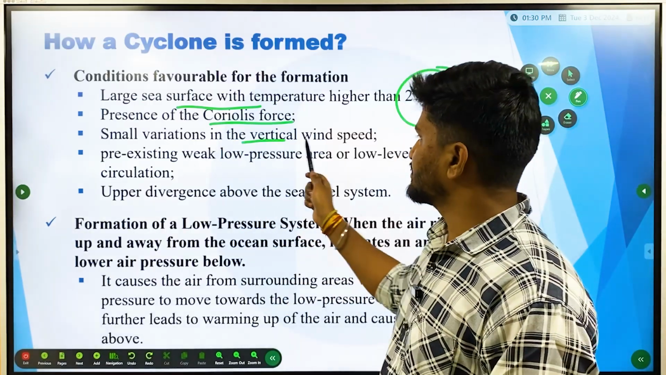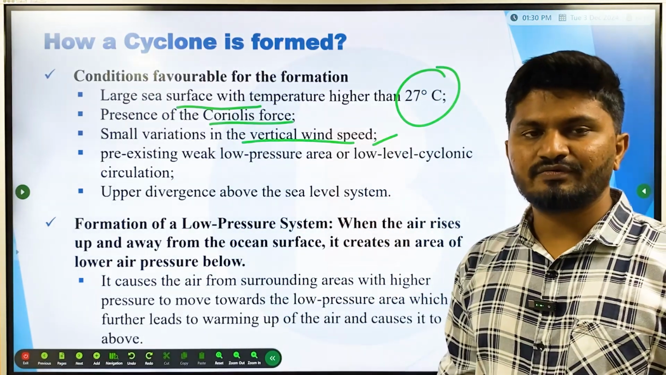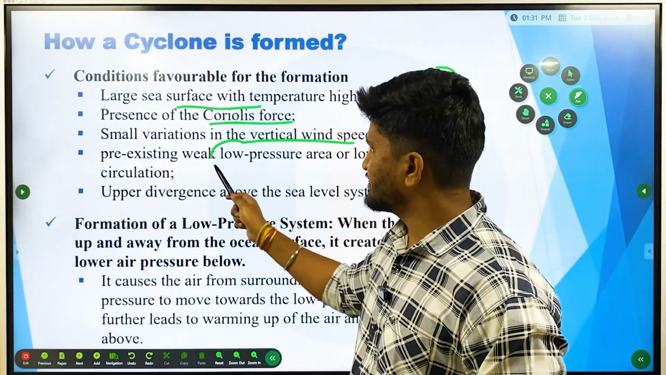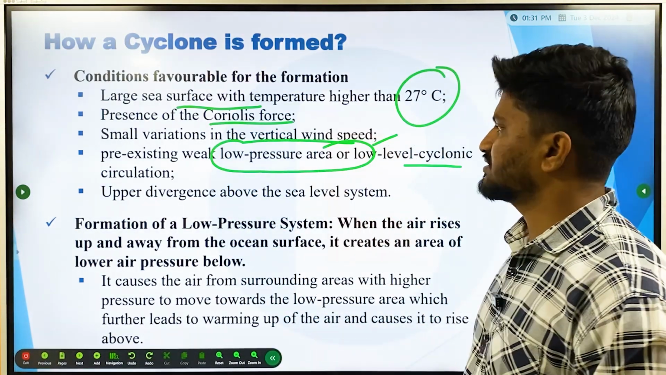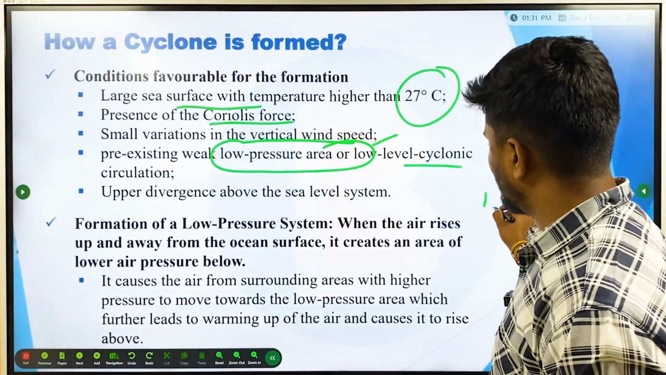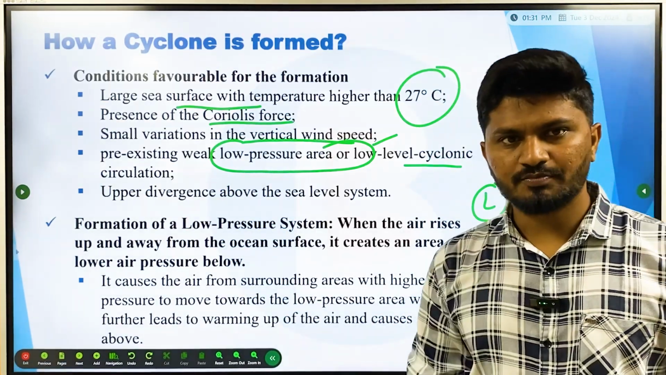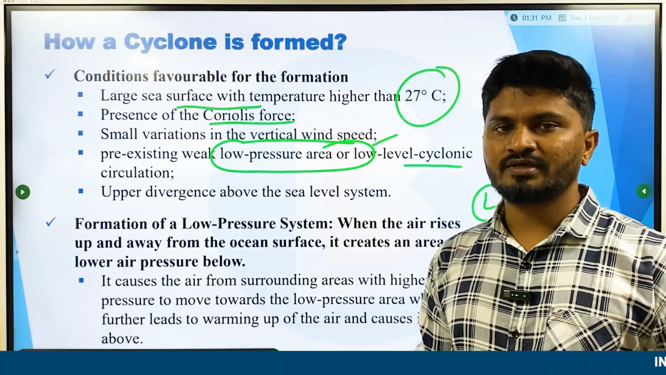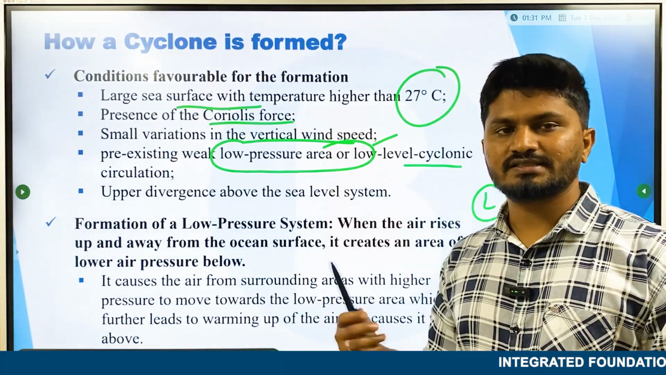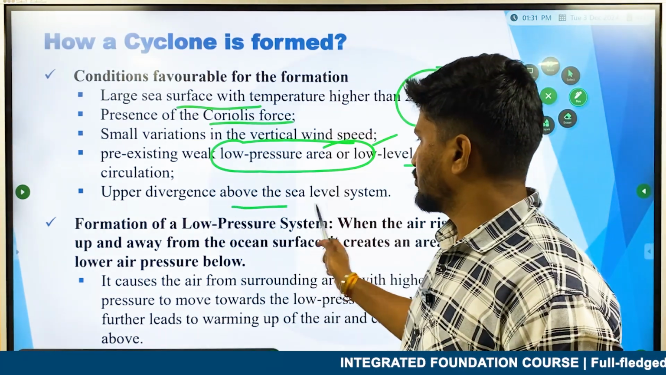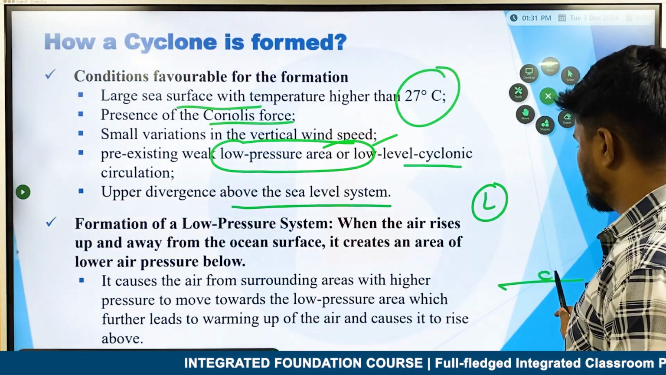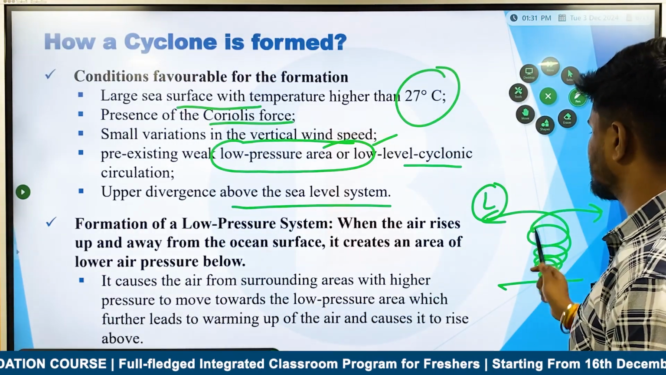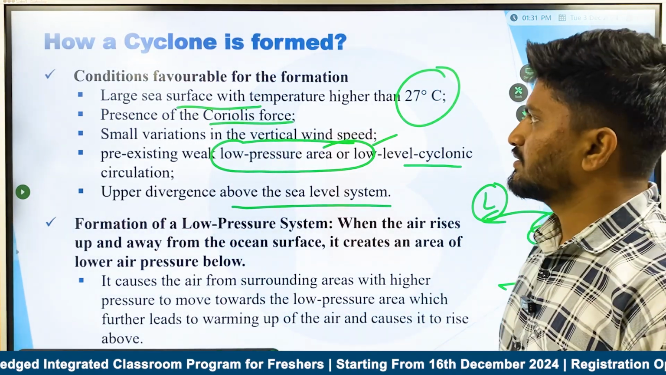Then there should be very small variations in the vertical wind speed. Then there should be a pre-existing low pressure area or low level cyclonic circulation. A low lying area, low pressure zone or low pressure point should be present there. Only after the presence of a low pressure zone or point will it develop into a depression and then a cyclone. And there should be upper divergence above the sea level system. These cyclones move like this, and above they start diverging like this. This is called upper divergence. These are the preconditions.